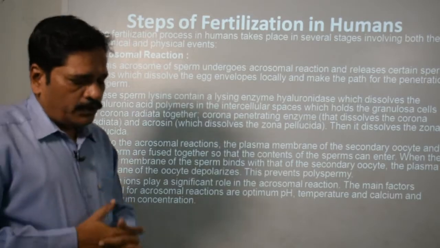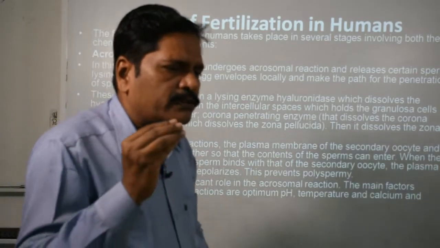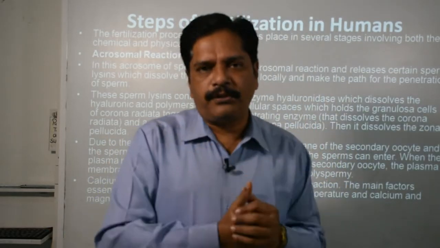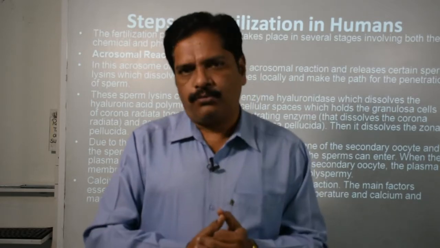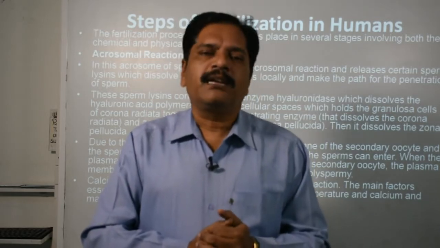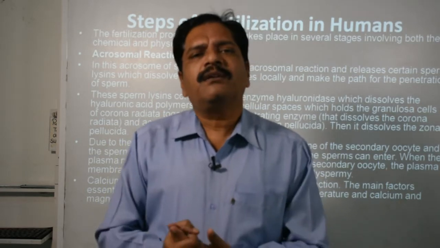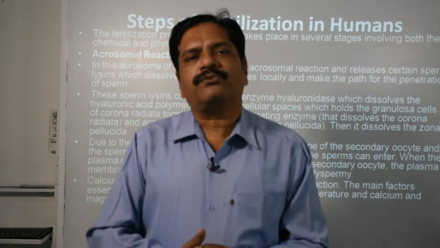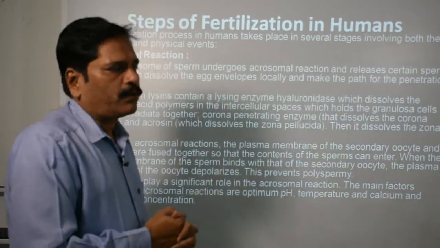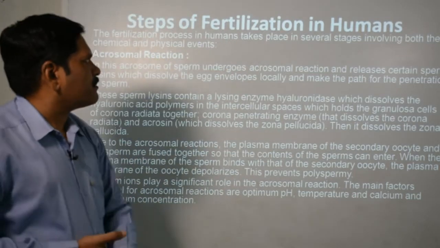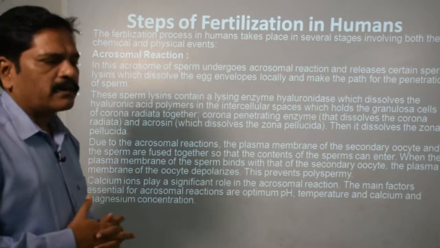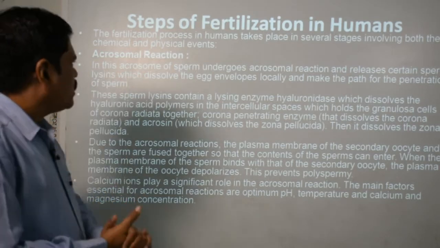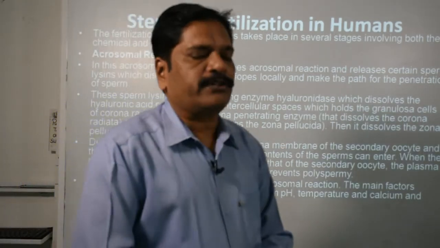Now then here you know why sperm does not lose its track from the vagina to the fallopian tube, because of two hormones. Remember, one is fertilizing and the second is anti-fertilizing, okay. One is secreted by the ovum and the second is secreted by the sperm. So these fertilizing and anti-fertilizing hormones are responsible to bring them together, okay. Now here we are going to discuss the steps of fertilization, okay. You know that so many chemical and physical changes take place during this. So first of all we are going to discuss the acrosomal reaction, okay.